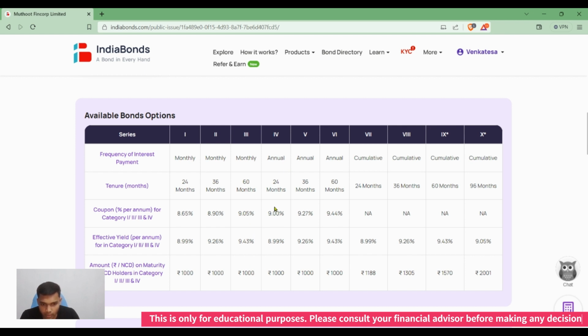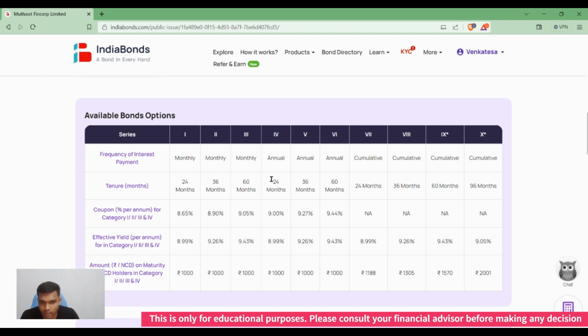But if we are buying monthly-payment bonds, then the coupon rate will be slightly lower than the annual interest payout series. If we compare the 24-month expiry bonds, monthly versus annual, we see an 8.65 coupon rate for monthly, and for the same bond expiring in 2 years with annual payment we can get 9 percent.